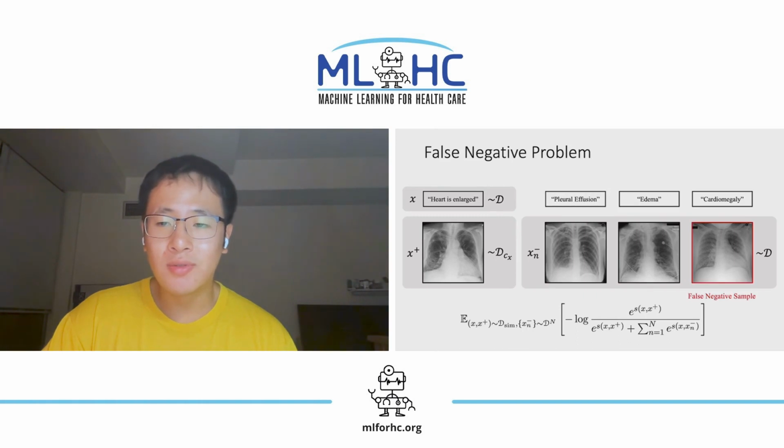However, doing so introduces false negatives: samples that are treated as dissimilar from X, but belong to the same class as X, in this case, cardiomegaly. To improve the quality of the learned representations, we developed a novel approach that corrects for false negatives.